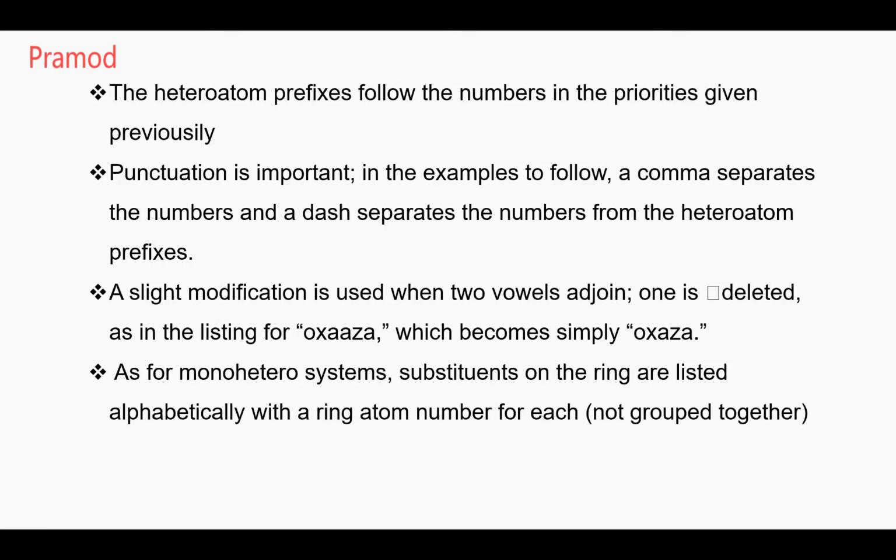Next. As for monohetero systems, substituents on the rings are listed alphabetically with a ring atom number for each. So you depend upon the alphabetical order. You put the position of the ring, and whenever you name, it will be named as per the alphabetical order.